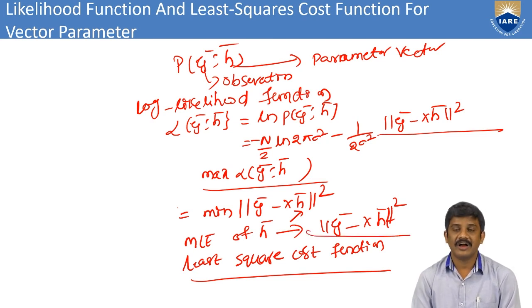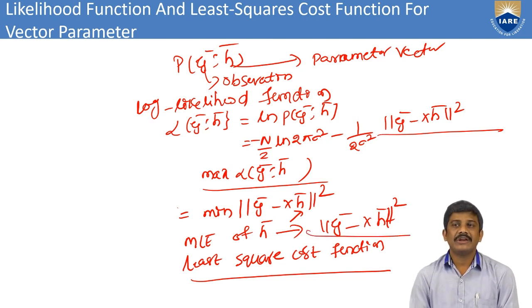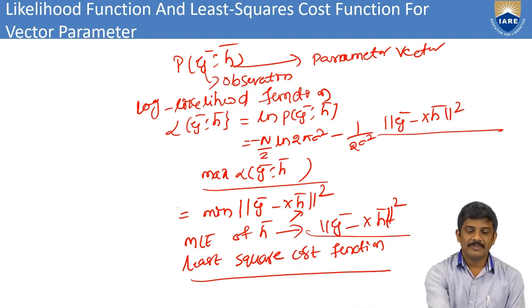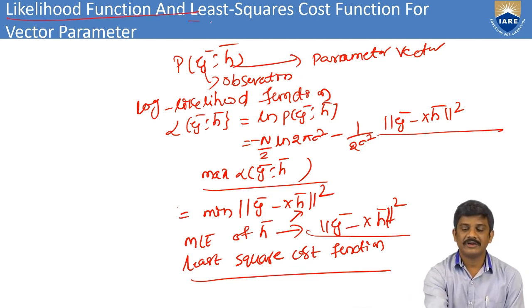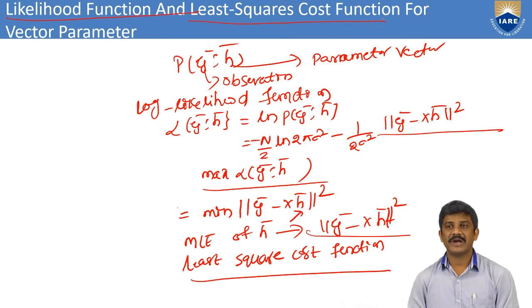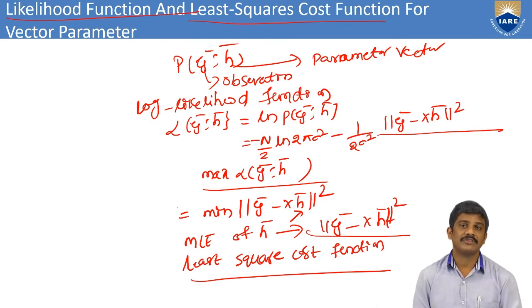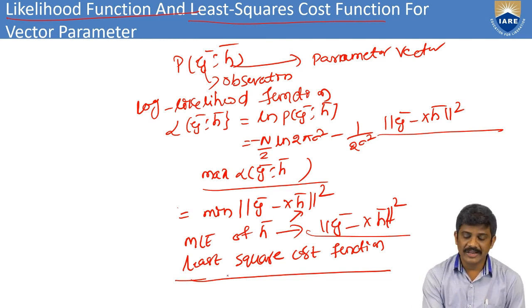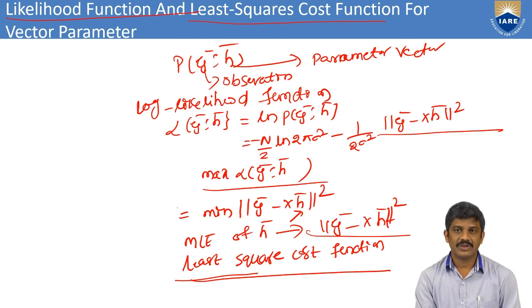Here I consider this the least square cost function. Here we mention the likelihood function and also the least square function for the vector parameter. From this we finally find the least square cost function. What is the least square cost function? It means mod y bar minus x h bar whole square. Those come under the vector parameters.